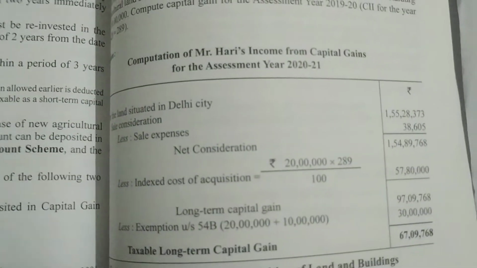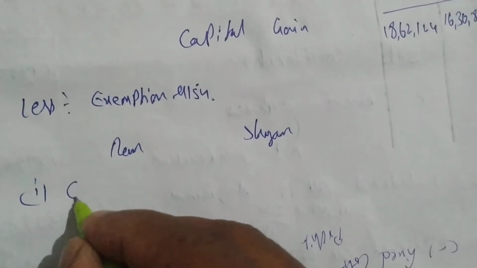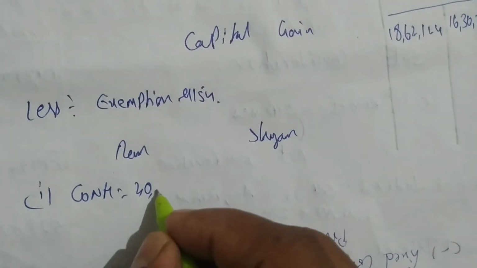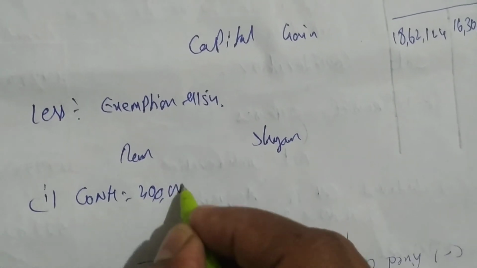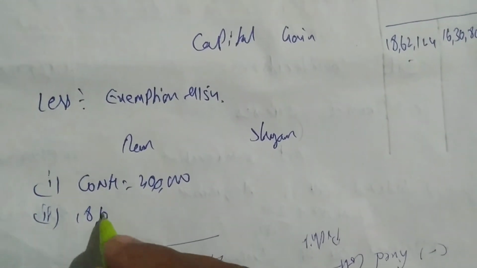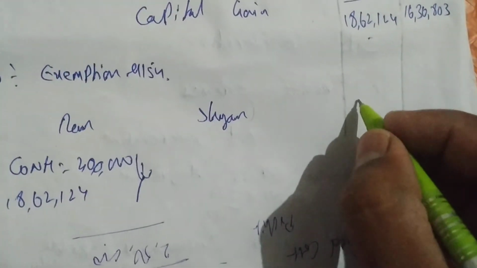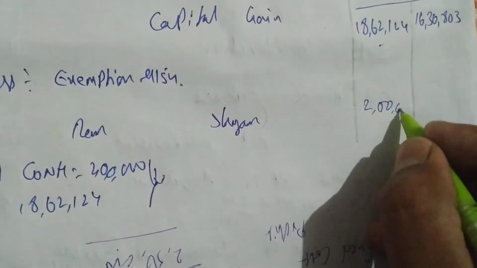First, for how much he purchased the asset. Ram purchased the asset for 2 lakhs, new house. So cost of new asset, new house is 2 lakhs, and his capital gain is 18,62,124. Whichever is least. What is least? 2 lakhs. So Ram's exemption will be 2 lakhs.